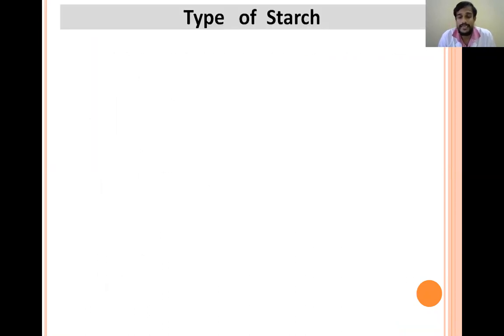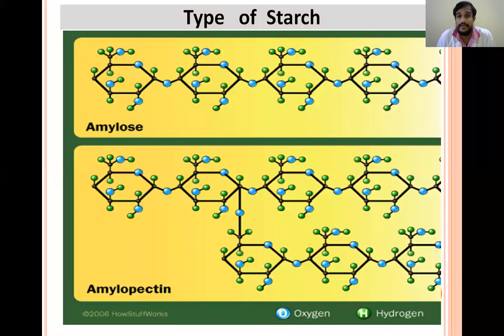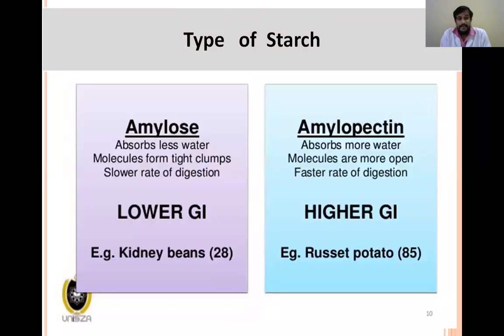So coming to the first one, type of starch, we know there are different types, amylose and amylopectin. Amylose is a straight chain and amylopectin is a branched chain. Amylose will be absorbing a less amount of water, so it forms tight clumps. So slow digestion, slow absorption, and slow increase in levels of glucose in the blood, and there is low glycemic index. So the example is kidney beans, which will be having more amylose, which will be having lower glycemic index.